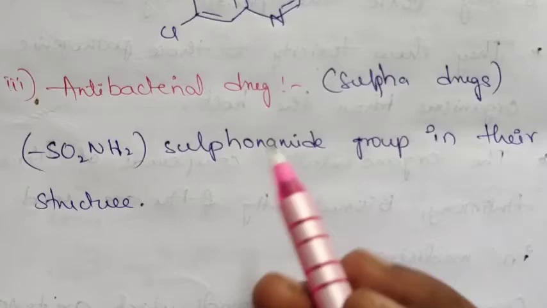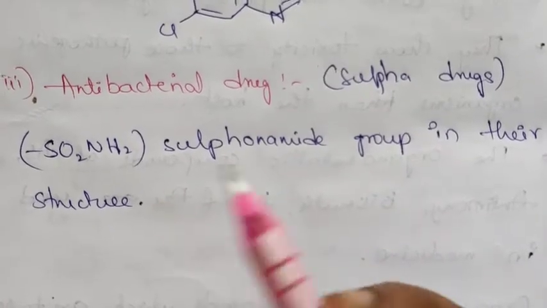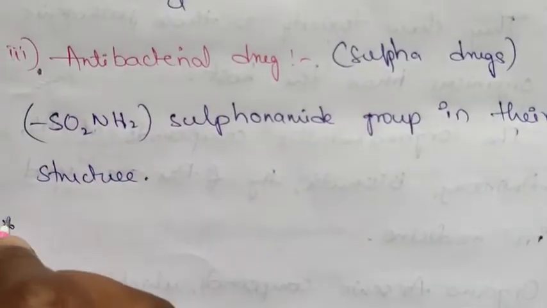Antibacterial drugs are mainly used to treat bacterial infections in human beings.